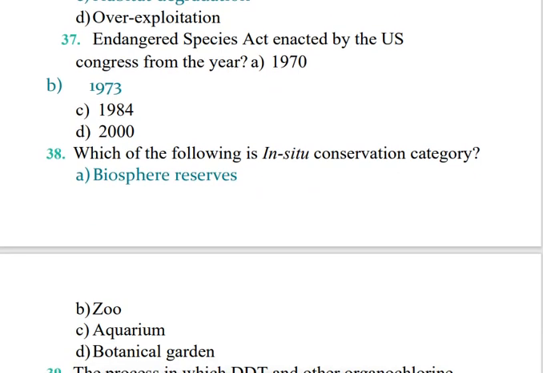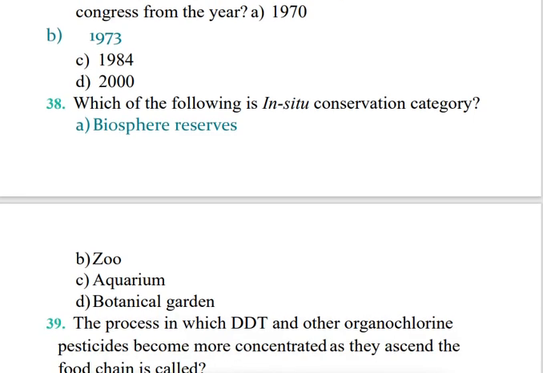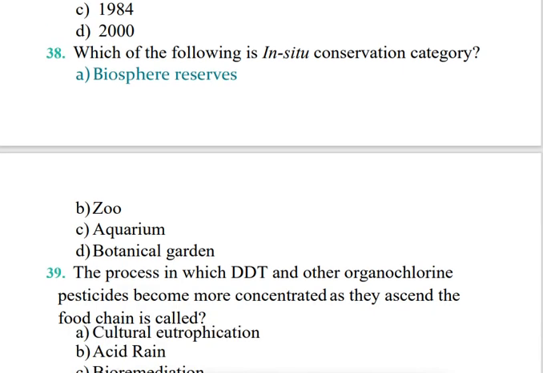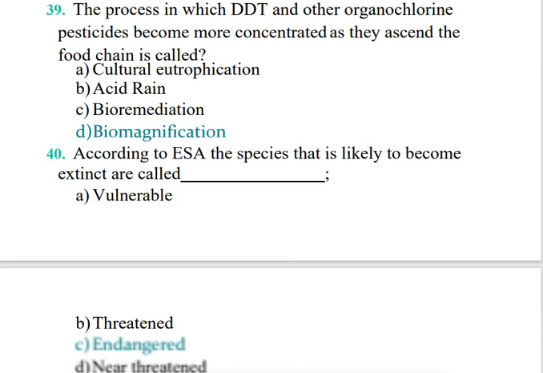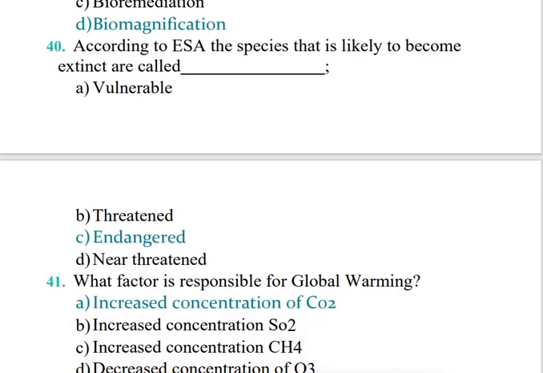Next question is, the Endangered Species Act was enacted by the US Congress in the year 1973. Which of the following is an in situ conservation category? In situ conservation category is the biosphere reserves. The process in which DDT and other organochlorine pesticides become more concentrated as they ascend the food chain is called biomagnification. According to the ESA, a species that is likely to become extinct is called endangered. Near to extinct is called endangered, they are in danger of extinction.